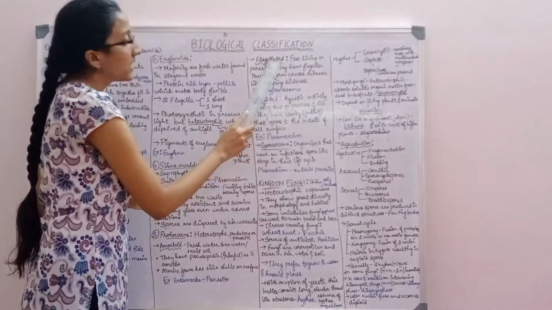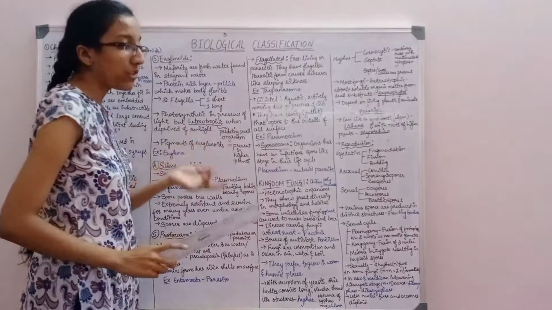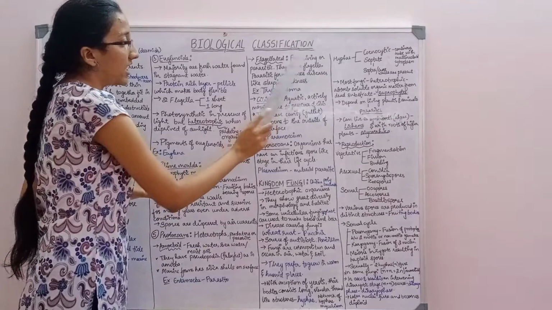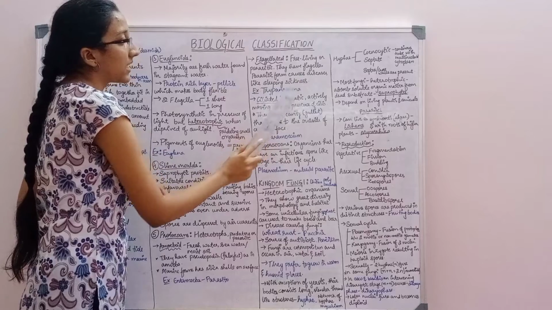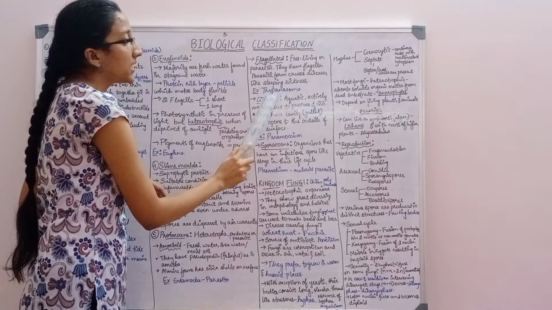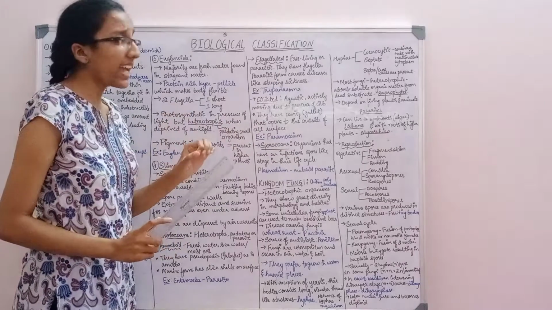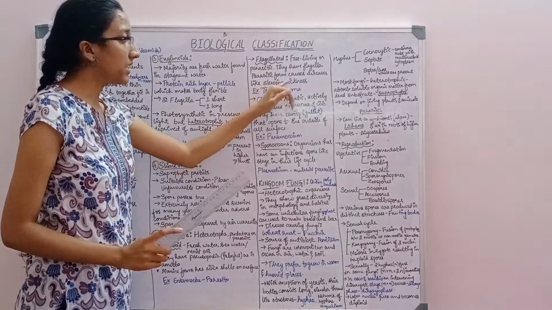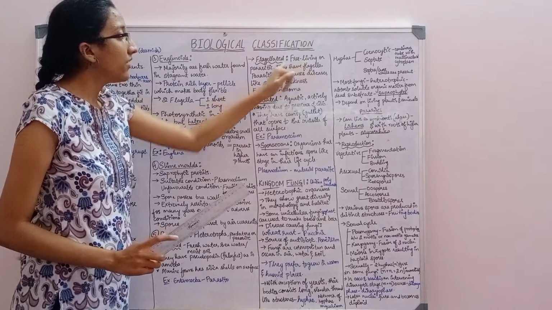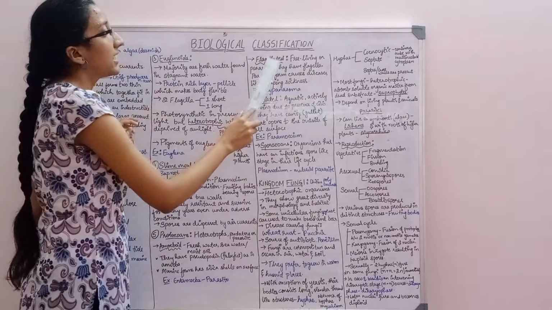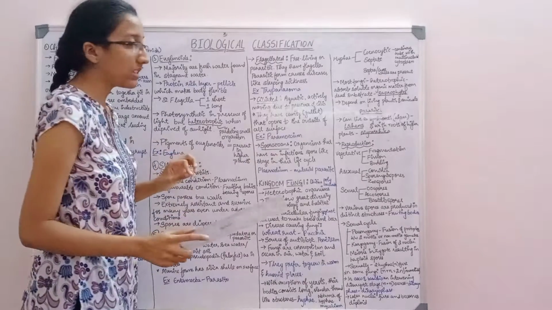Next one is flagellated protozoans. They may be free living or parasitic. They have flagella. Parasitic forms cause diseases like sleeping sickness. The example is Trypanosoma.